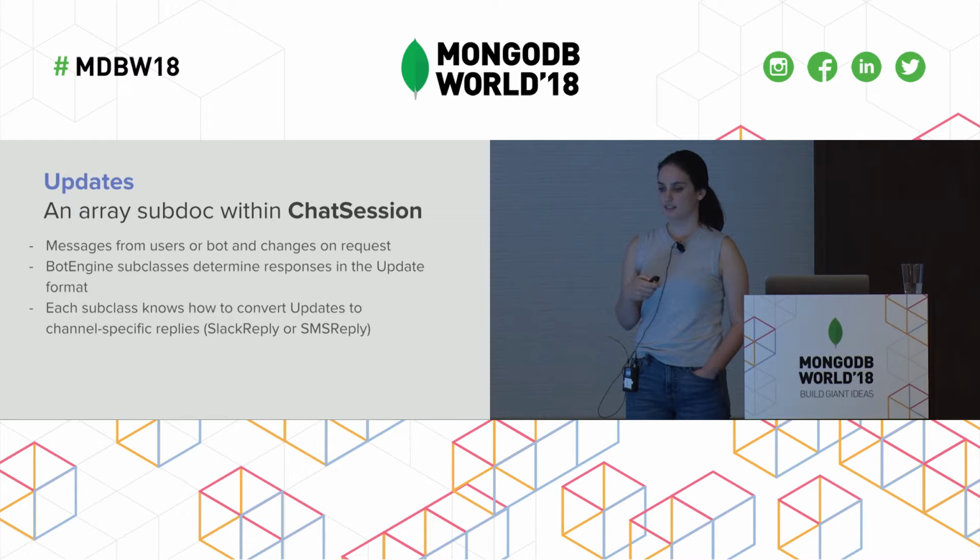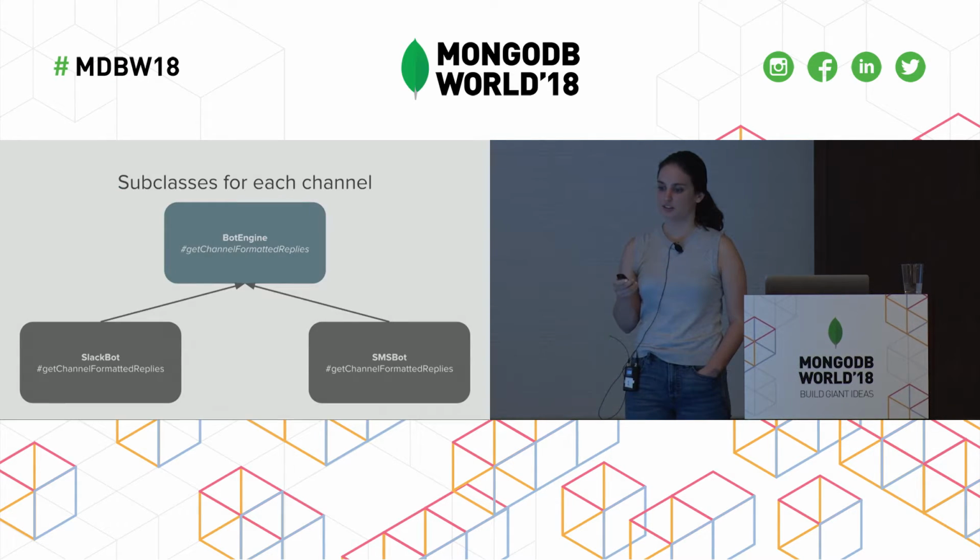So we actually have this concept of, so our main bot module, bot engine, is actually an abstract base class. And we have these 2 concrete subclasses called Slack bot and SMS bot. The first method we overrode here was get channel formatted replies. So we're not changing a lot of the actual content of the message, but just the format. So get channel formatted replies can format any updates into either a Slack response or an SMS response.